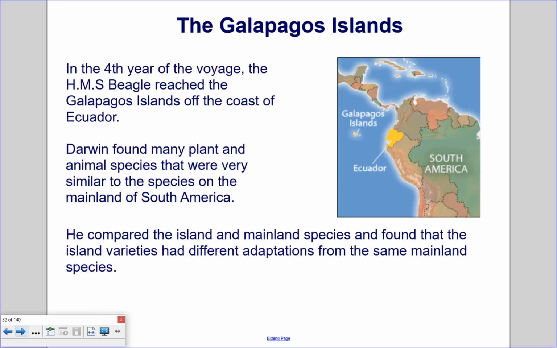The Galapagos Islands. In the 4th year of the voyage, the HMS Beagle reached the Galapagos Islands off the coast of Ecuador. Darwin found many plant and animal species that were similar to the species on the mainland of South America. He compared the island and mainland species and found that the island varieties had different adaptations from the same mainland species. So all the species he observed on these Galapagos Islands were slightly different than the ones found in Ecuador.